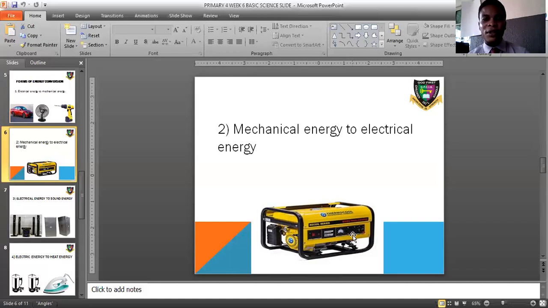So this electricity is what we know as electrical energy. Is that taken out? It lights up everywhere. When you put it on, it lights up everywhere. So mechanical energy is being converted to electrical energy in the process. Is that understood? So one of the devices that can convert mechanical energy to electrical energy is your generator.